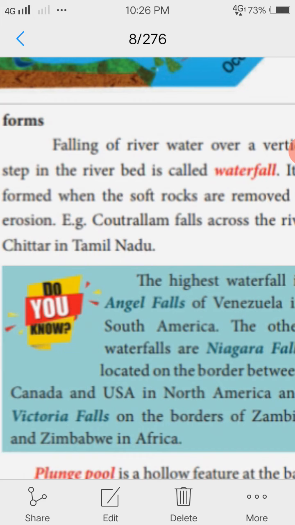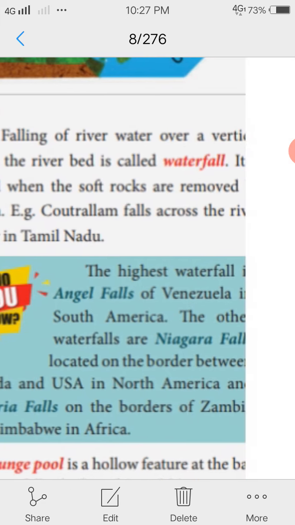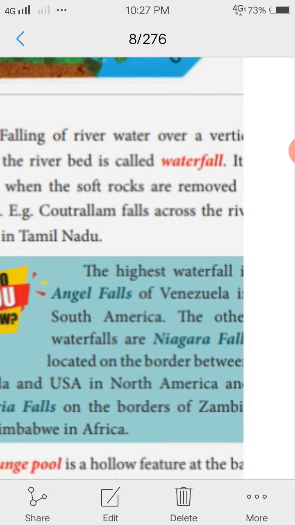Waterfall, you already know, is the falling of river water over a vertical step in the river bed. Example, Kuttalam Falls across the river Chittar in Tamil Nadu. Then we will see about the world waterfalls. The highest waterfall is Angel Falls of Venezuela in South America. Then Niagara Falls is located on the border between Canada and USA in North America. And Victoria Falls is on the borders of Zambia and Zimbabwe in Africa.